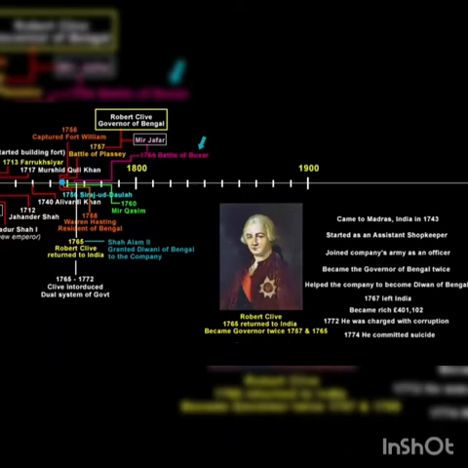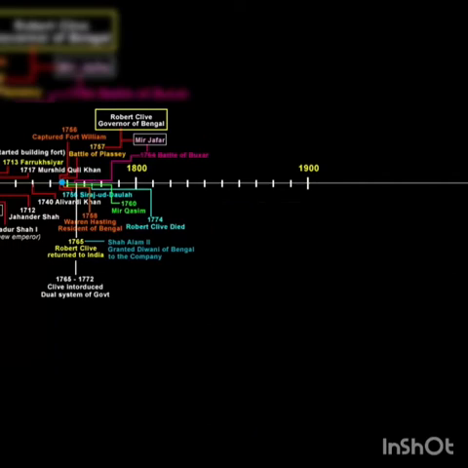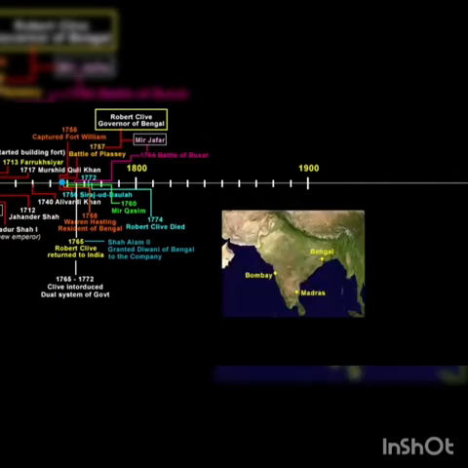Now if you look at the timeline, we are now somewhere around 1774. But let's go back to 1772. During this time, the company acquired power not only in Bengal but also in Bombay and Madras. British territories were broadly divided into administrative units called presidencies. There were 3 presidencies: Bengal, Madras and Bombay. Each was ruled by a governor.